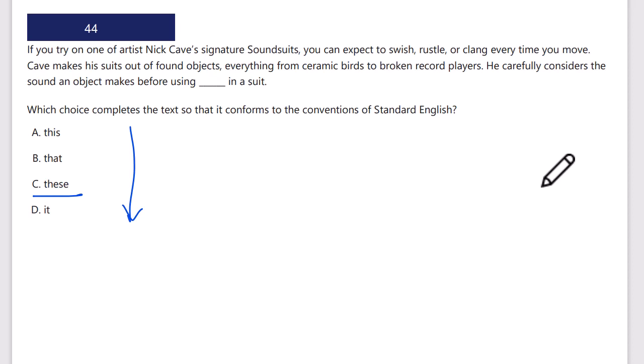So he carefully considers the sound an object makes before using these. No, it won't be these. That is wrong. We're not really demonstrating this sound particularly, or that. Well, let's check that. He carefully considers the sound an object makes before using that in a suit. No, it should be it: before using it in a suit.